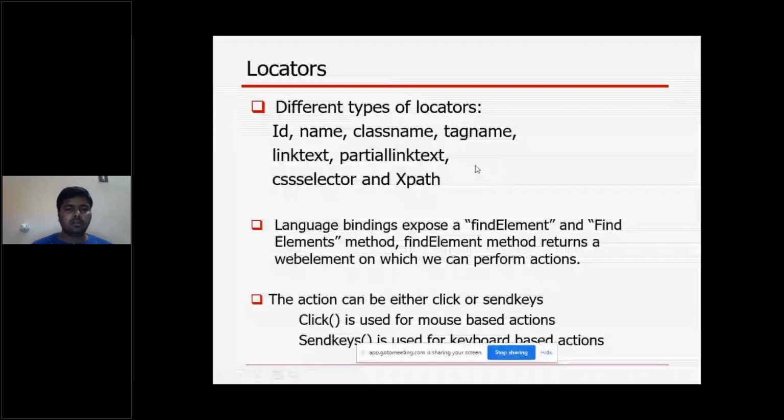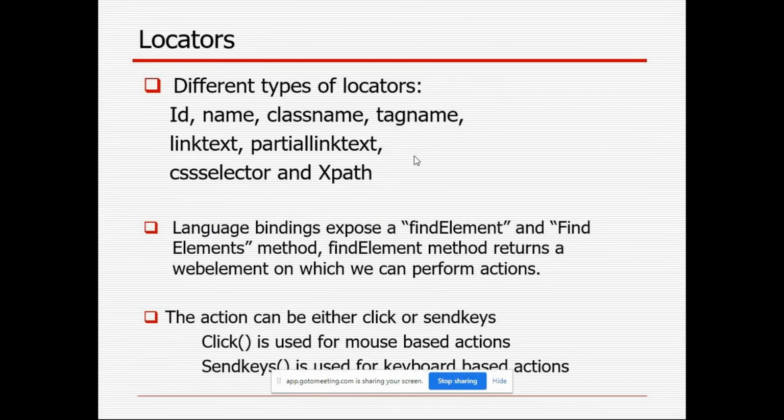So in Selenium WebDriver, one major concept is locators. Locators, or we can also call them static methods. N number of locators are there. Here we have mentioned 8 types of locators actually. That is ID, name, class name, tag name, link text, partial link text, CSS selector, and XPath. These are the different types of locators or static methods.